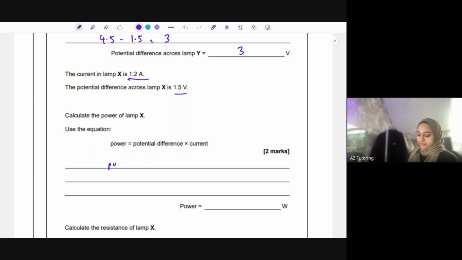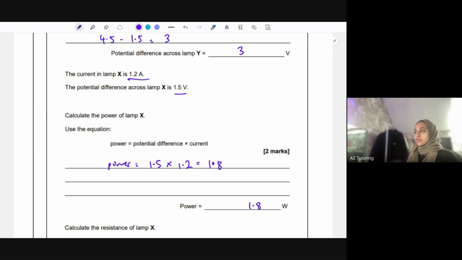So to work out power, I'm just doing potential difference, which is 1.5 volts, times the current, which is 1.2. Putting that in the calculator. 1.5 times 1.2, we get 1.8 watts.